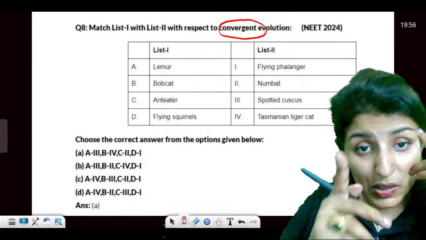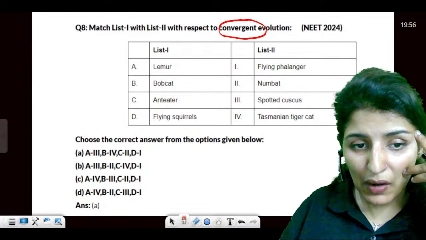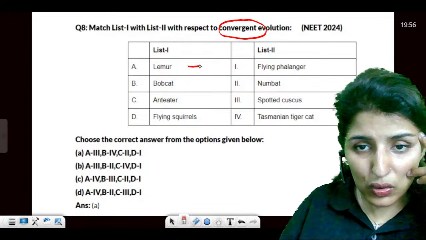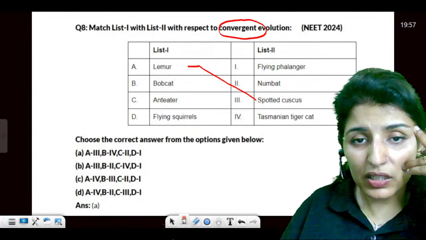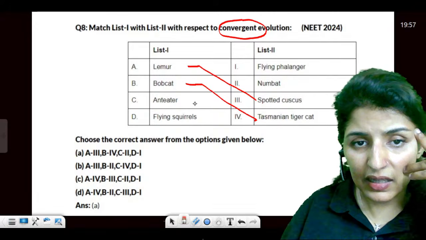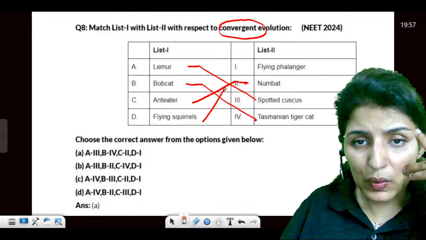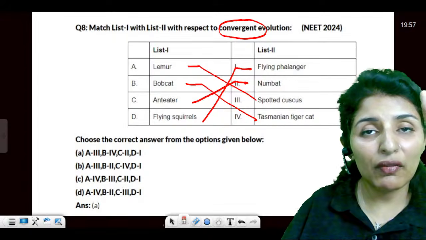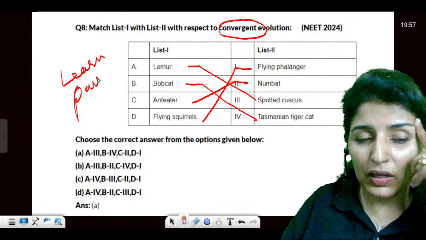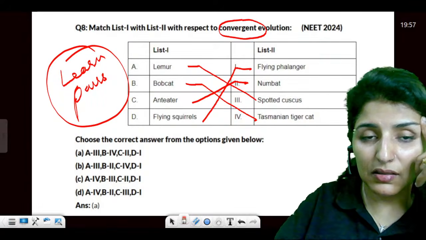Now, with respect to convergent evolution, let's see. This question is from that table. You have to find the correct pair. Lemur goes with spotted cuscus. Bobcat goes with Tasmanian tiger cat. Anteater goes with numbat. And flying squirrel goes with flying phalange. So you have to learn them in pairs. Only if you have learned them in pairs can you answer this question.